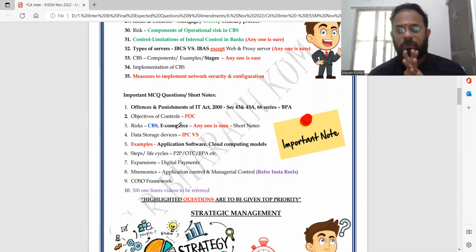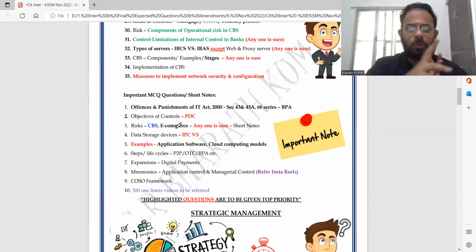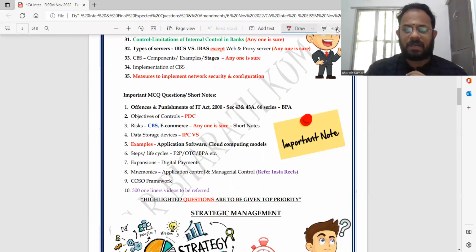Risk, e-commerce, short notes. What is IPCVS? Data storage devices, I would have already told in the reels. You can go back to the reels and find out examples of the application software, cloud computing models. This time cloud computing can come. I don't think the application software will be asked.